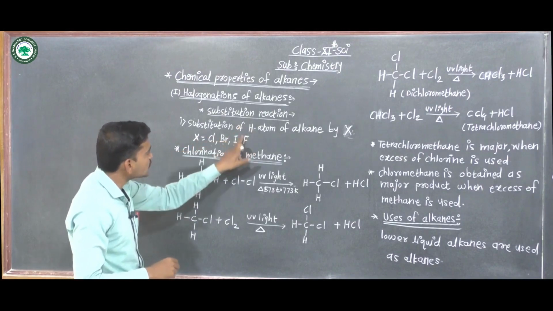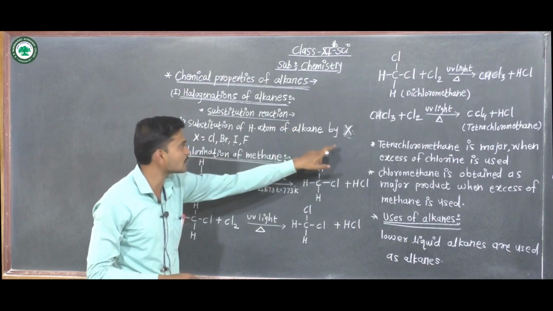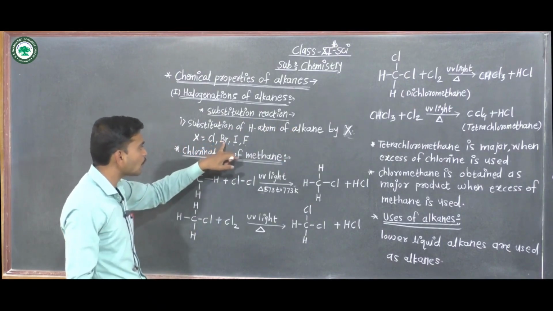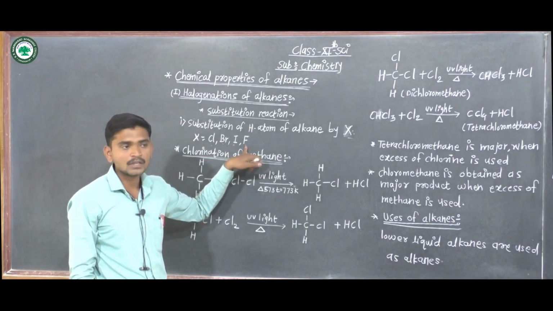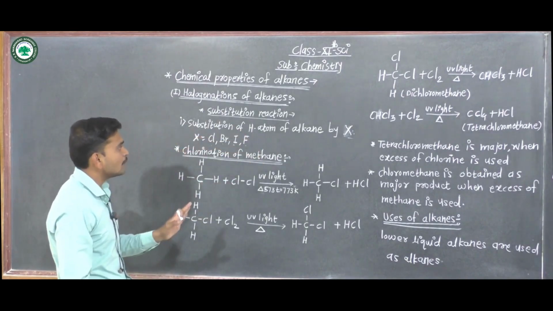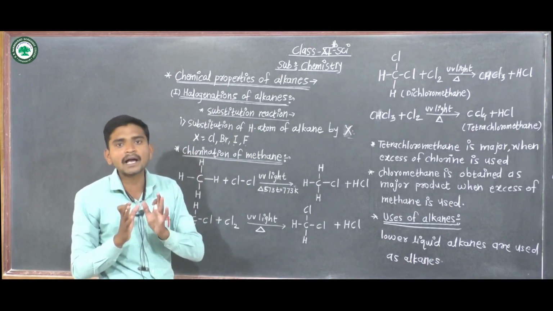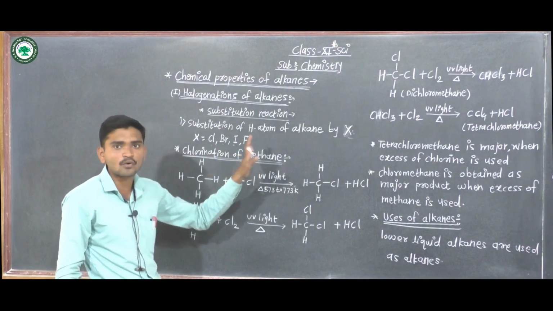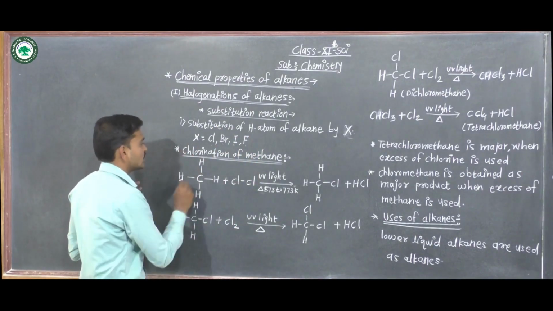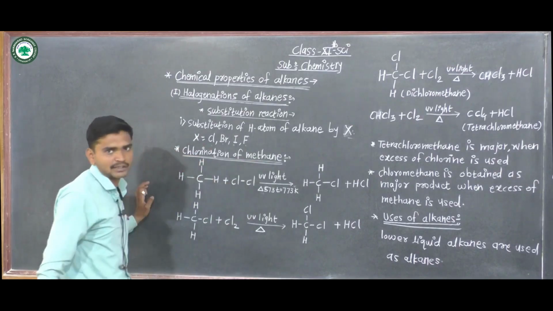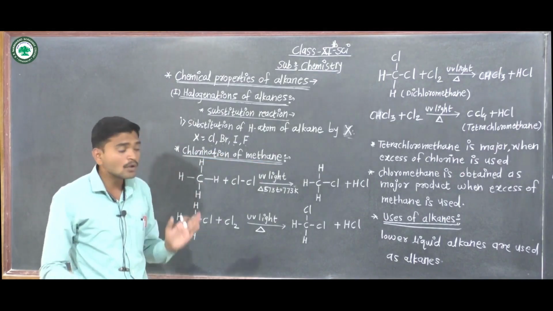That means a hydrogen atom in an alkane is replaced by chlorine, bromine, iodine or fluorine. In halogenation of alkanes, we discuss one example, chlorination of methane.